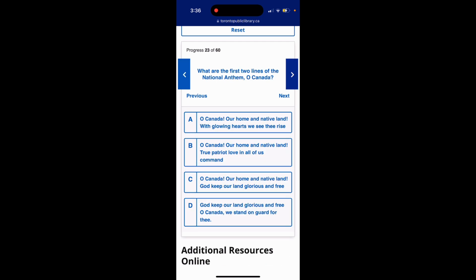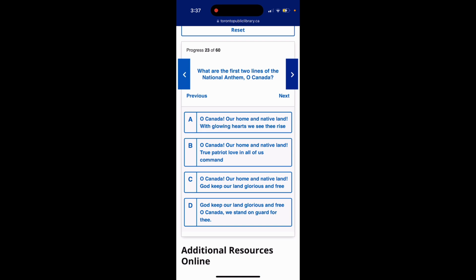Question 23. What are the first two lines of the national anthem, O Canada? Option A, O Canada, our home and native land, with glowing hearts we see thee rise. Option B, O Canada, our home and native land, through patriot love in all of us command. Option C, O Canada, our home and native land, God keep our land glorious and free.